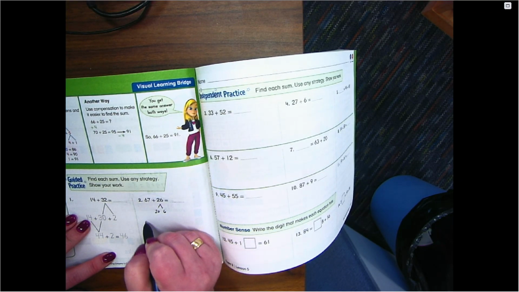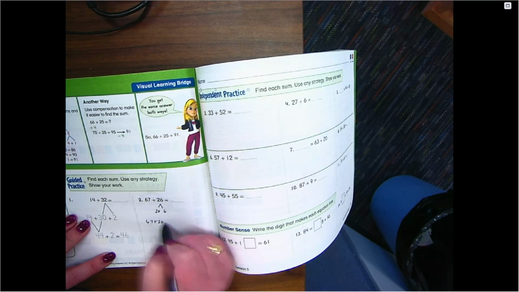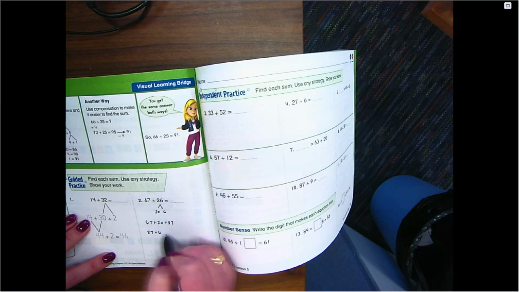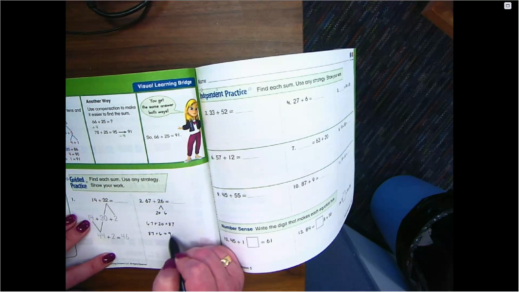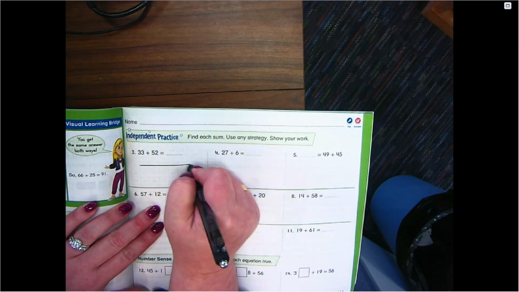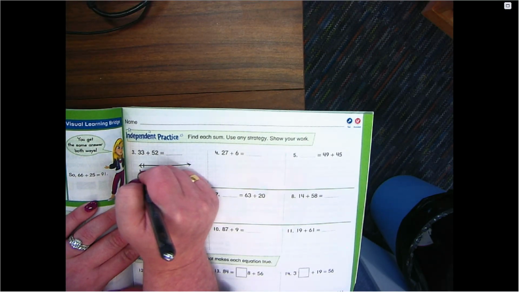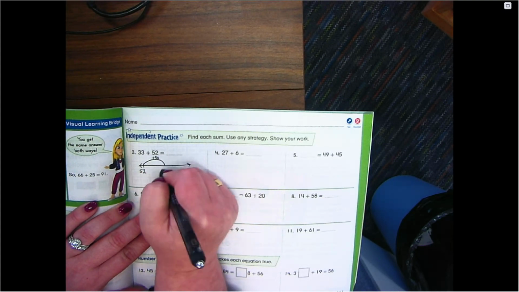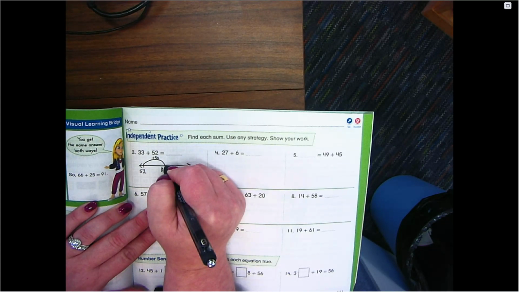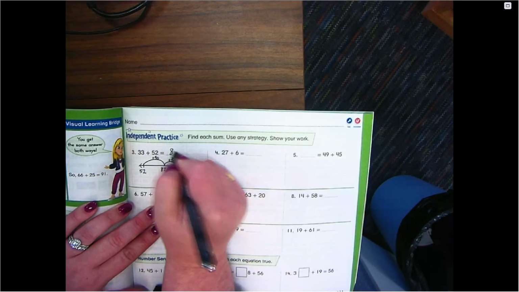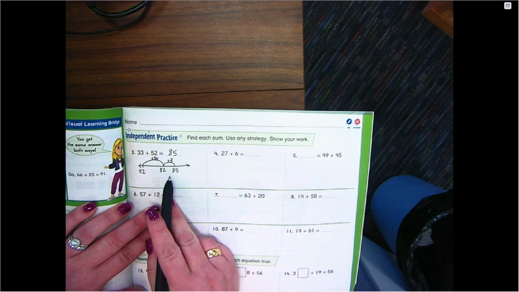If this is the strategy that you are using, then you need to show your work. If you are using an open number line and doing something like this, I would start at the larger number personally, plus 30, plus 3. If you are using one of these strategies, you need to show me the work.